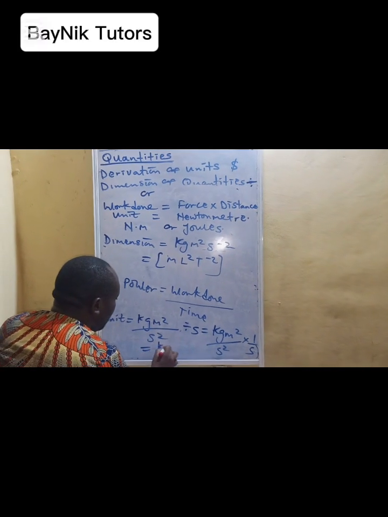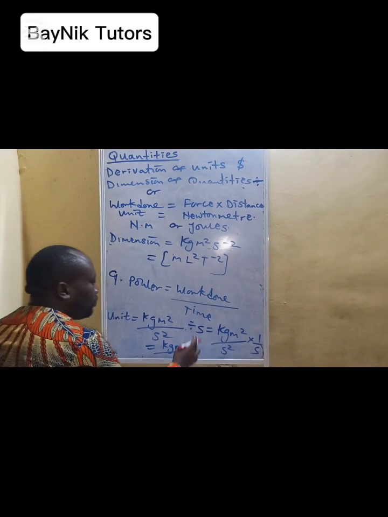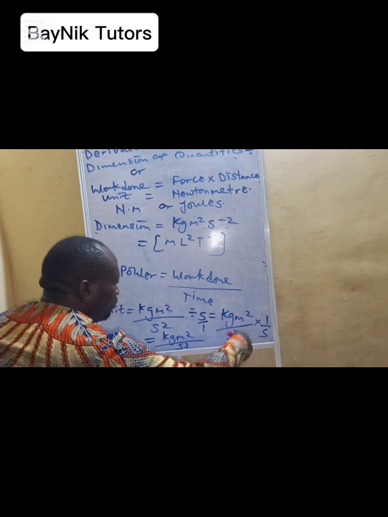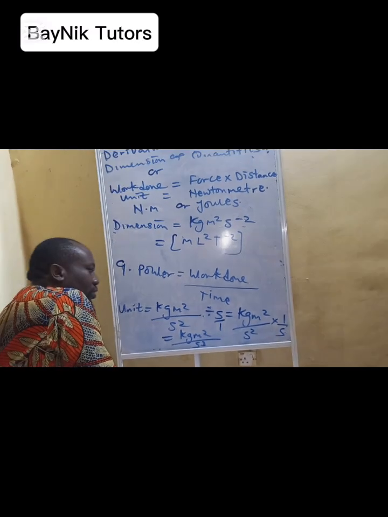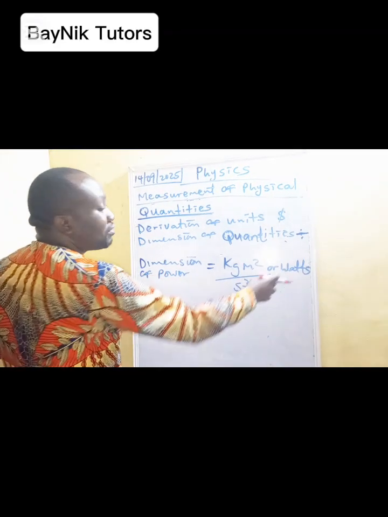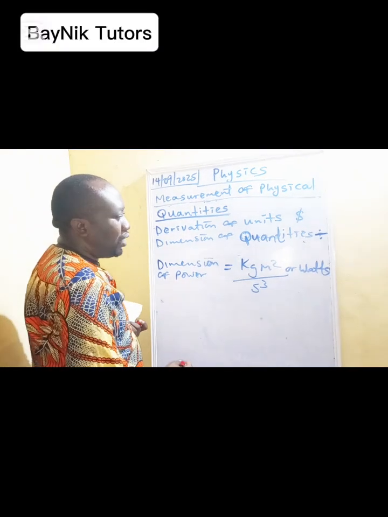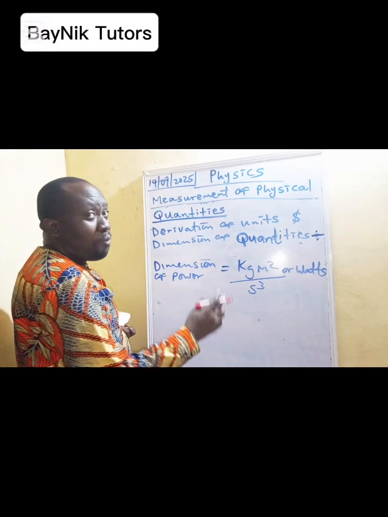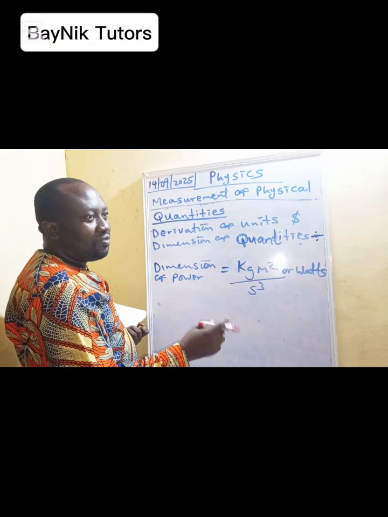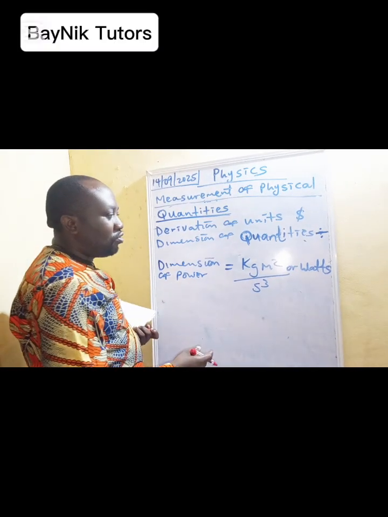This is equal to kg m square over s raised to power 3, because the denominator s will combine with the other s. The unit of power is kg m square over s raised to power 3, or watts. That's the compound unit. At times in your work on electricity, you see watts. Just as we have joules for work done, and Newton meter for energy, for power we make use of watts too.